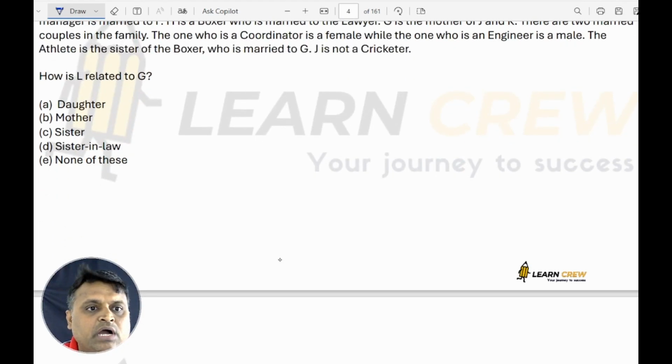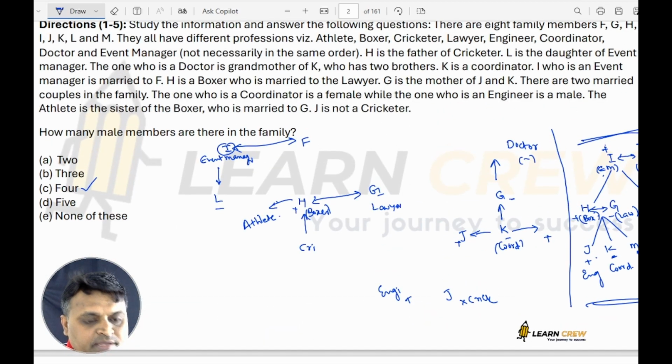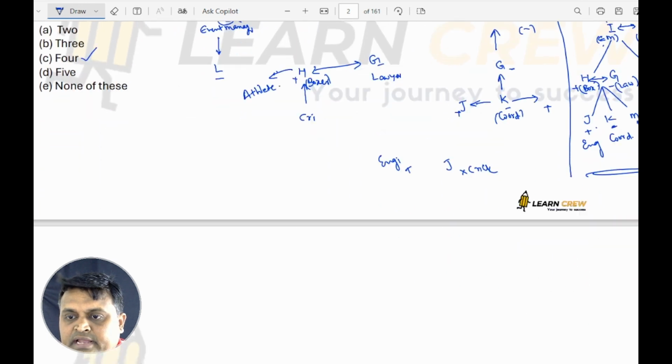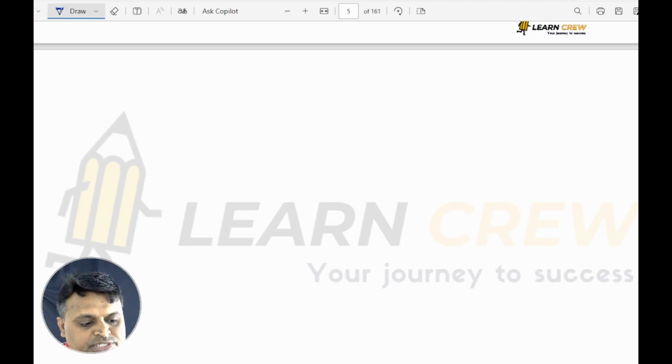Next, second question. How is L related to G? If you see here, how is L related to G? L is sister-in-law. L is the sister-in-law of G.